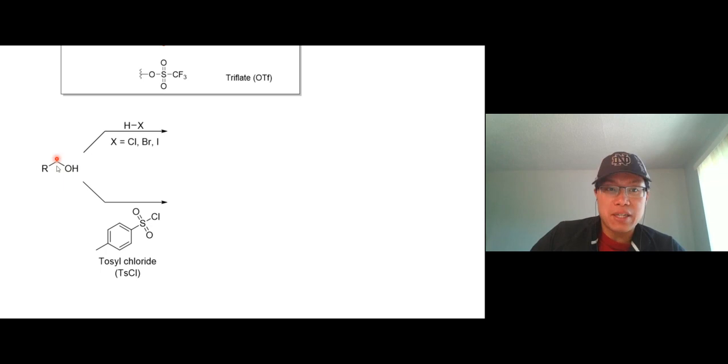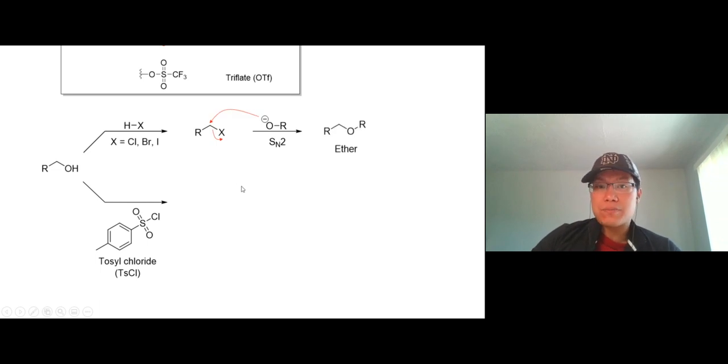Well, we have to convert the OH to a better leaving group, and here's how we do it. You can add hydrochloric acid, hydrobromic acid, or hydroiodic acid to replace the OH with its halide. It looks something like this. We will talk about the mechanism later in the alcohol chapter, so we're not there yet. Anyway, with an OH, you can add hydrochloric acid, so you replace the OH with a Cl. Now Cl is going to be a good leaving group, and you add a good nucleophile and do a regular SN2 reaction.